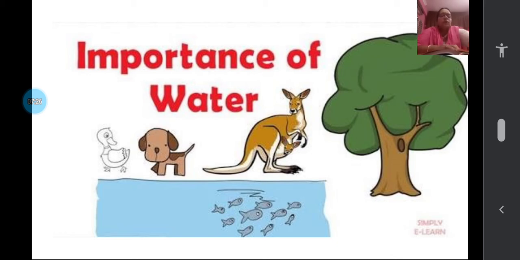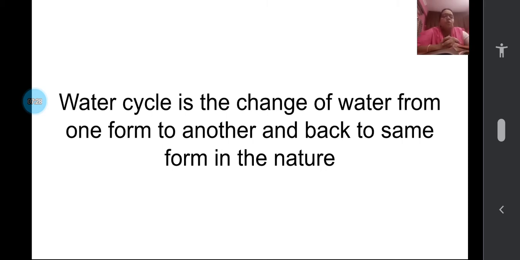So now let us see what is water cycle. Water cycle is the change of water from one form to another and back to the same form in nature. So what does this definition mean, children? Water cycle means the cyclic movement of water, how it is changing from one form to another form.